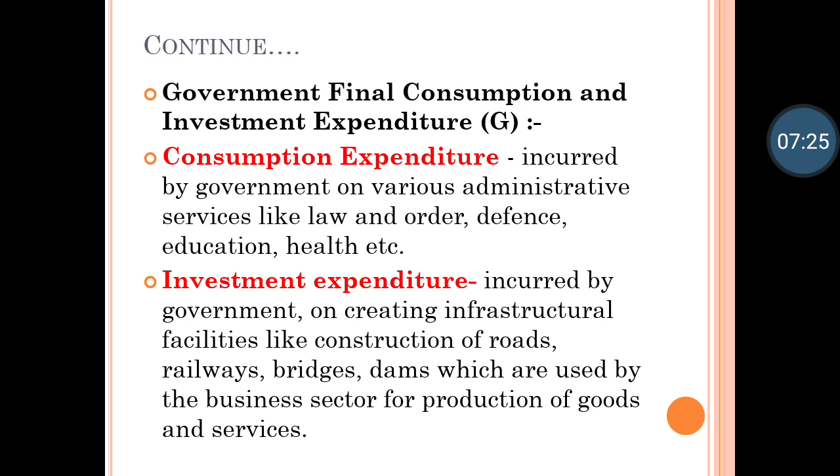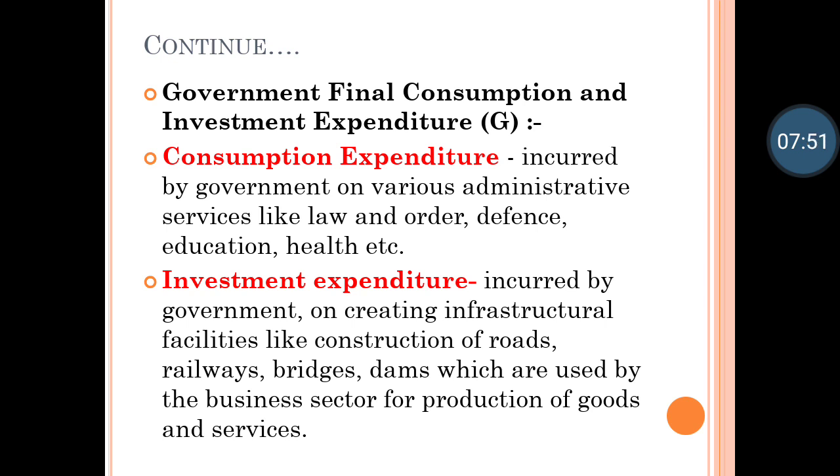Government consumption expenditure is where the government is spending, again expenditure means spending, on various administrative services. Many services are provided by the government, like law and order. Who pays the police salary? The government does. Defence, military, education, public schools, public hospitals, this is all called consumption expenditure.